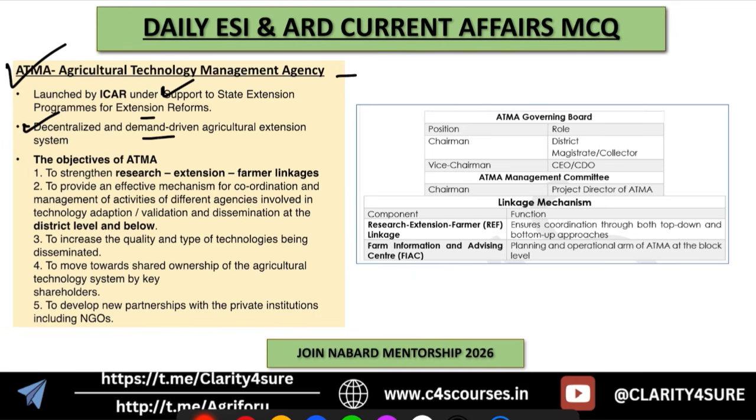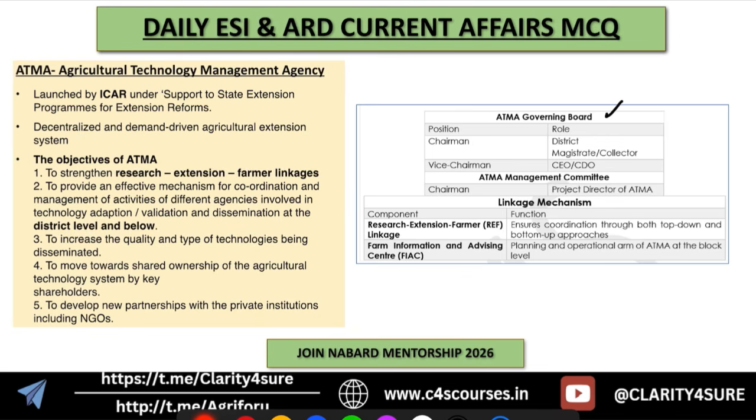Okay, it is a decentralized and demand-driven agriculture extension system. These are the keywords. Okay, what are the objectives of ATMA? Its objective was to strengthen the research, extension and farmer linkage along with other extension bodies, right? It provides an effective mechanism for coordination and management of activities of different agencies involved in technology adoption, validation, and dissemination at district level and below. Okay, so yes, it tries to increase the quality and type of technologies being disseminated. It also helps to move towards shared ownership of the agriculture technology system by key stakeholders, and it helps to develop new partnerships with private institutions, including NGOs.